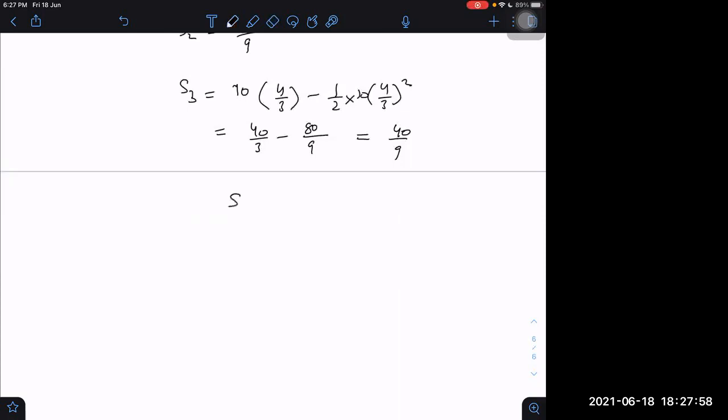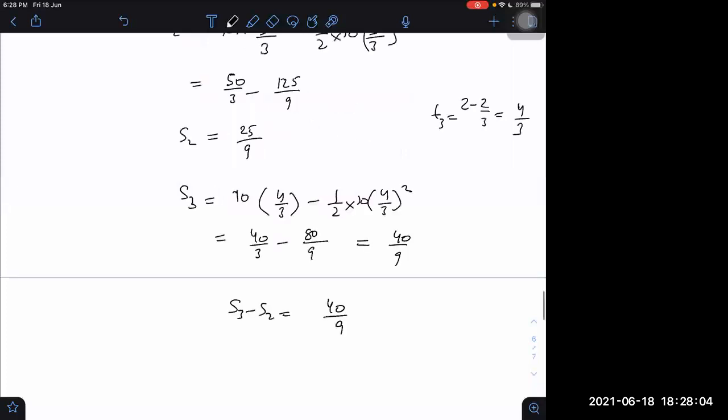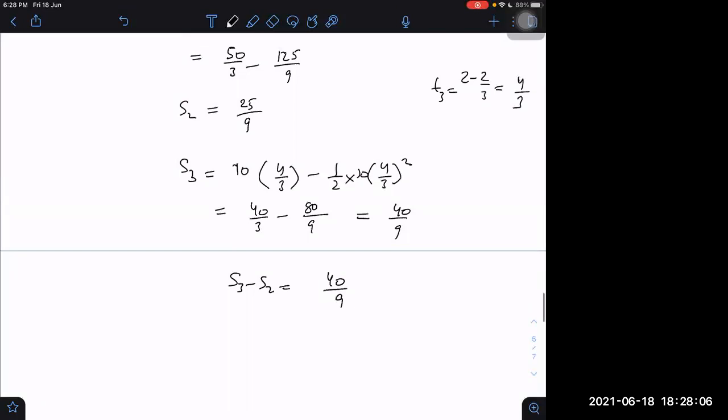S3 minus S2 equals 40 by 9 minus 25 by 9 equals 15 by 9, which is equal to 5 by 3.